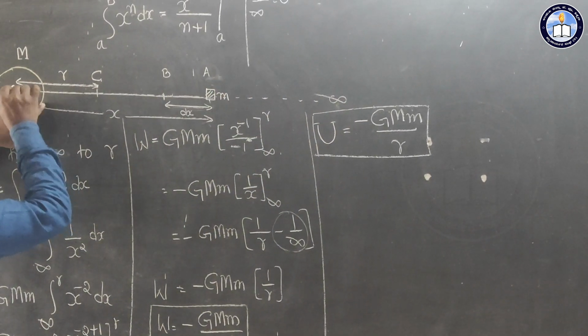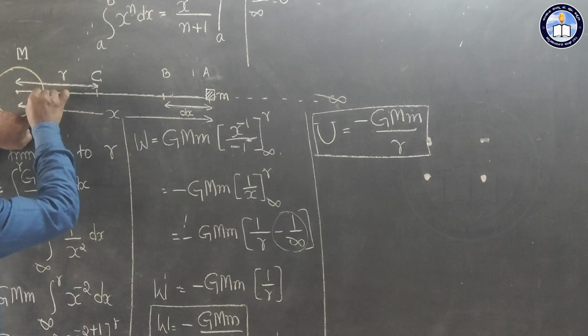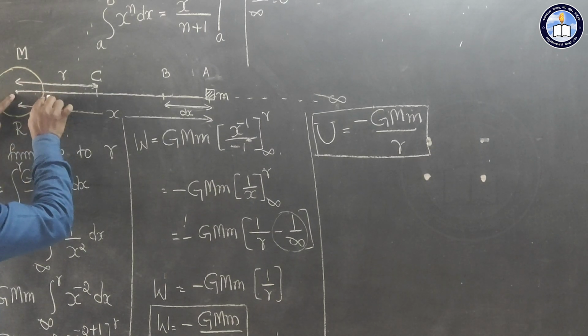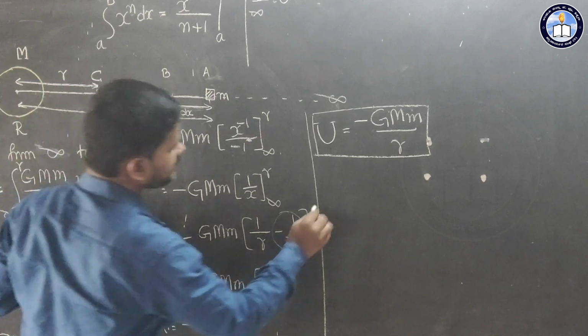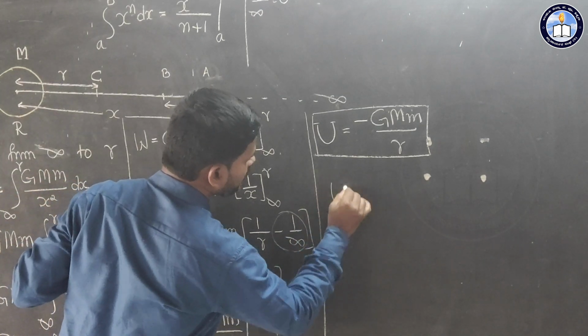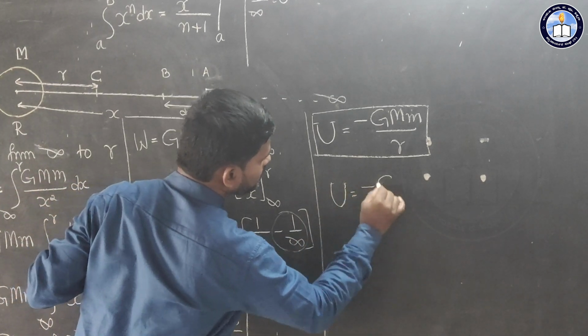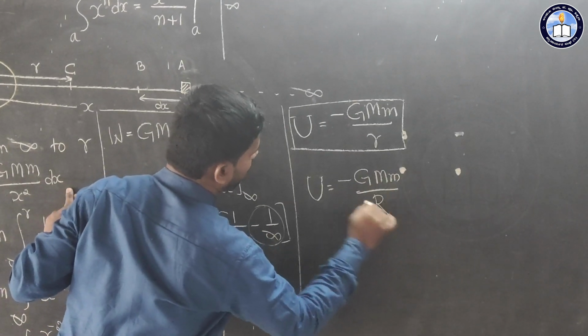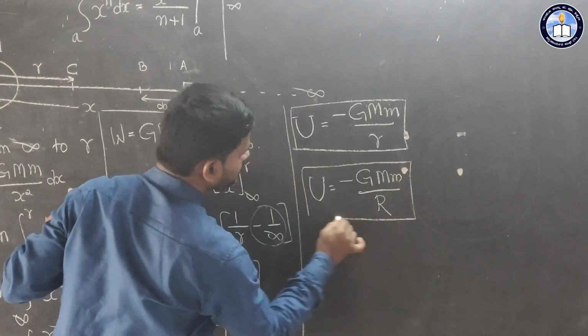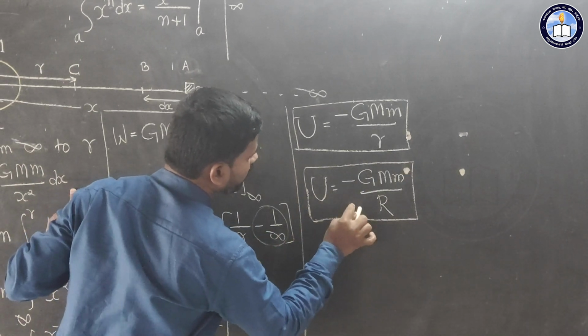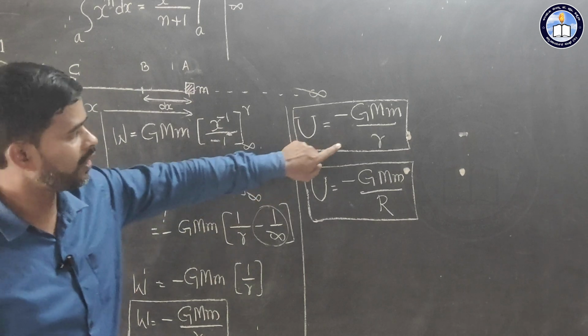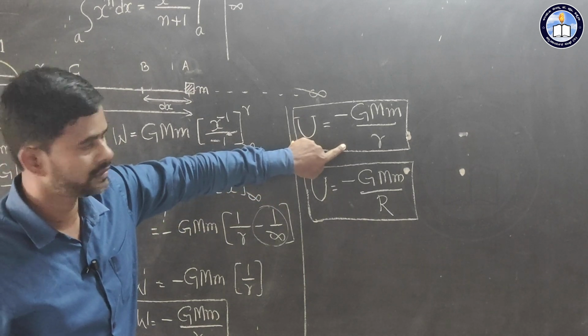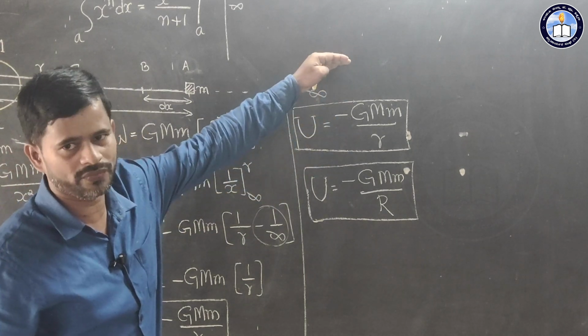So now the distance from the center of earth to the surface of earth is capital R. So we can change the formula, U is equal to minus G into M divided by R. So this is on the surface of earth.